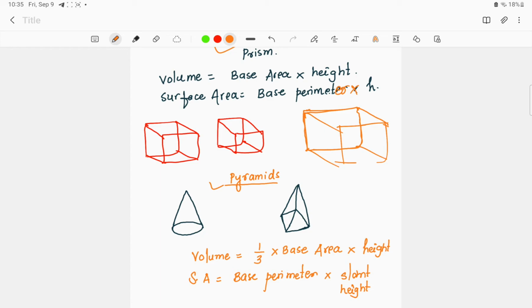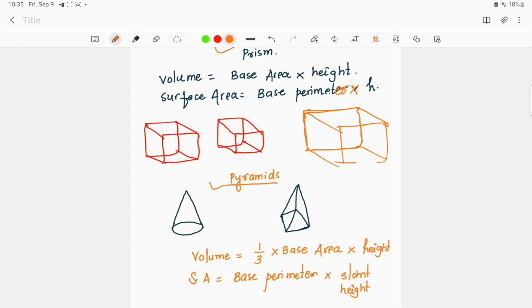But in case of a pyramid, the structure is not maintained; it has tapering or joining ends. So here, the volume in case of a prism is equal to base area into height, whereas the volume in case of a pyramid is equal to 1/3 of the base area into height. Whenever we are dealing with the surface area, in case of the prism it is base perimeter into height.